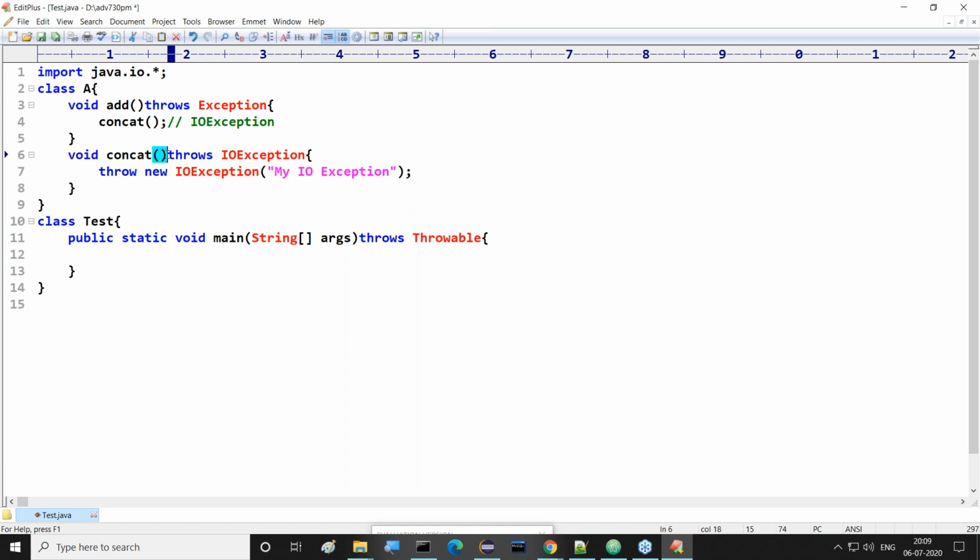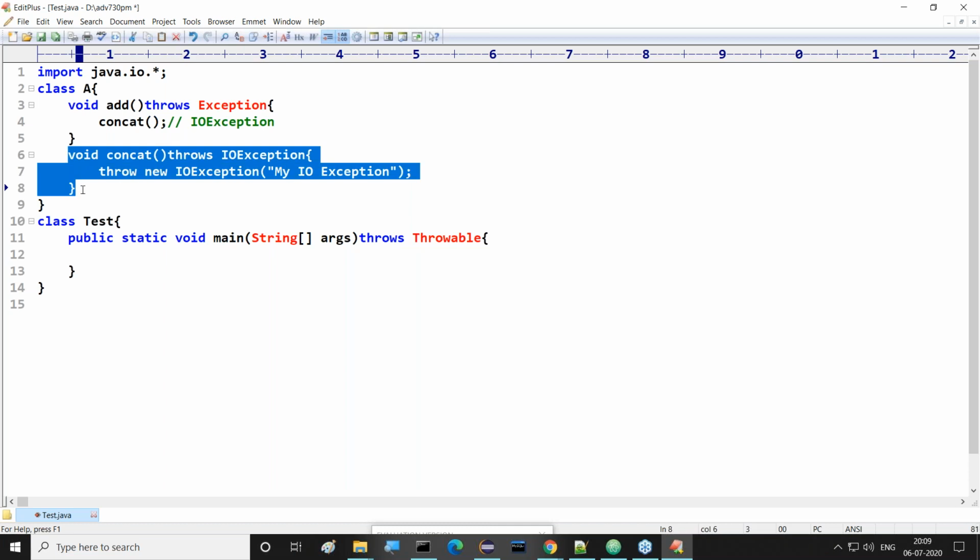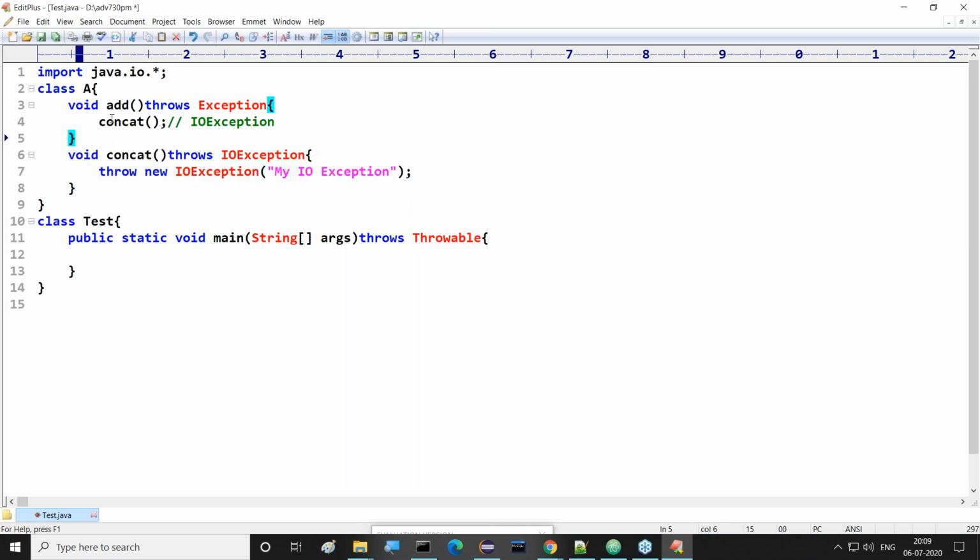Whenever a method has the throws keyword, for example, the concat method has the throws keyword, and we called this method in the add method, what is the condition for the add method? Definitely it is throwing some exception there. You must handle it either by using the throws keyword again or by using try catch. Finally, we have to handle that exception which is thrown by the concat method. Good. This is the point.